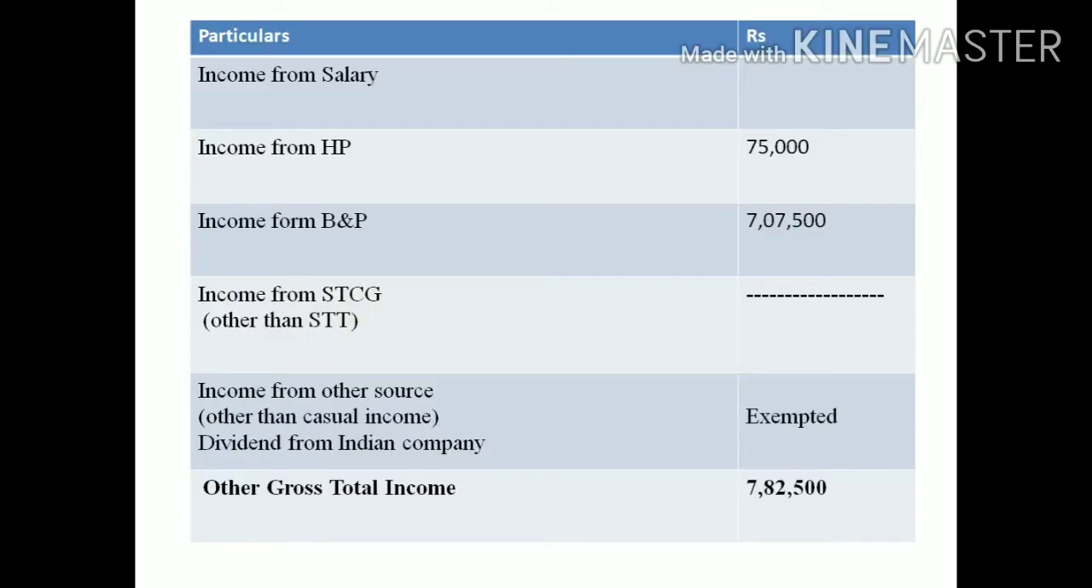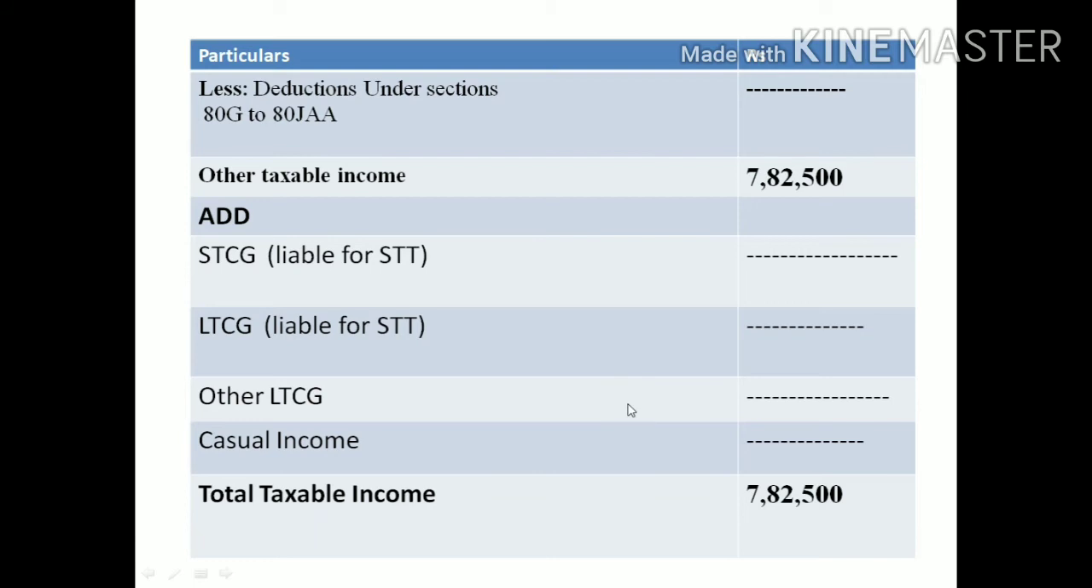First, we have to calculate the total income of the assessee, who is an individual assessee. First take income from salary; there is no income here. Income from house property they have given 75,000, take into account. Income from business or profession, 7 lakh 7,500, take into account. Income from short-term capital gain other than STT, there is no income. Income from other sources: dividend from an Indian company, but it is exempted, so show it as exempt. Then the gross total income is 7 lakh 82,500. Next, claim the deduction.